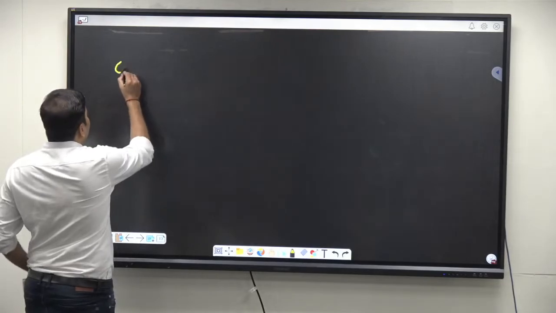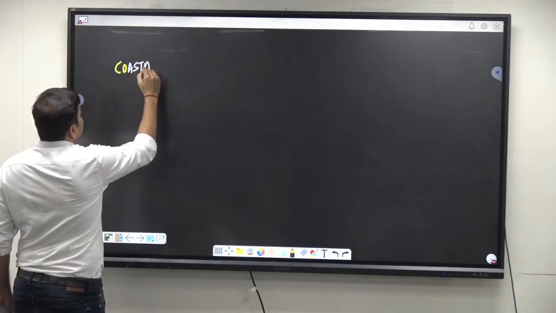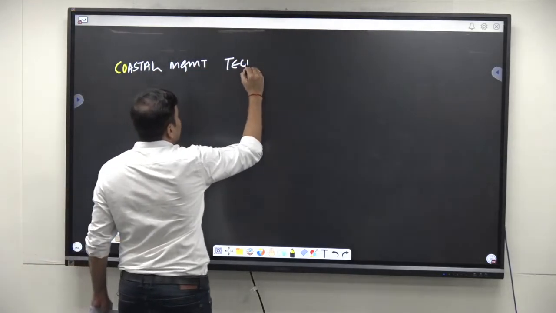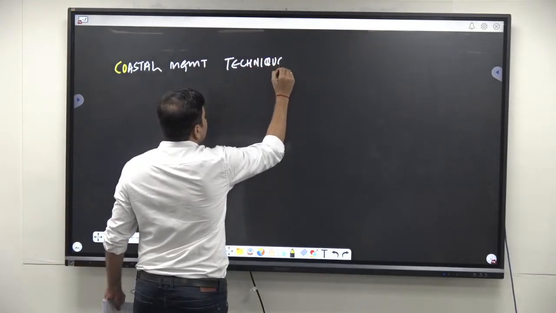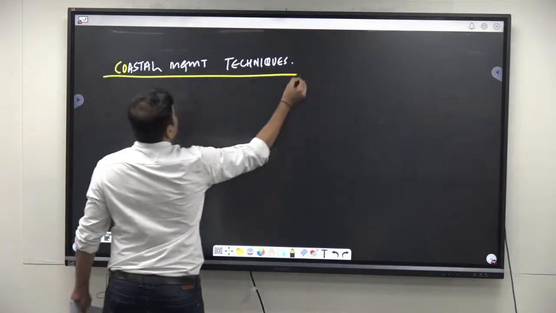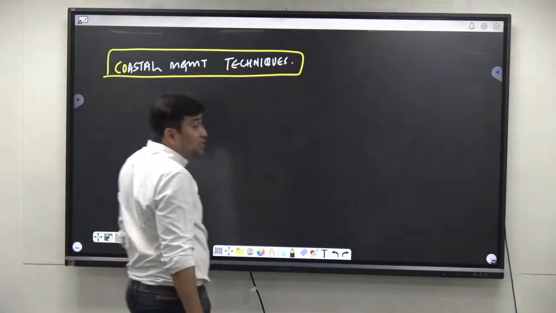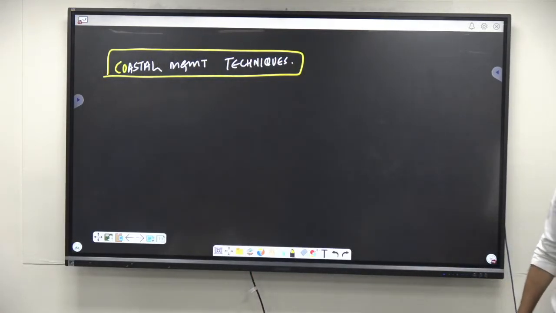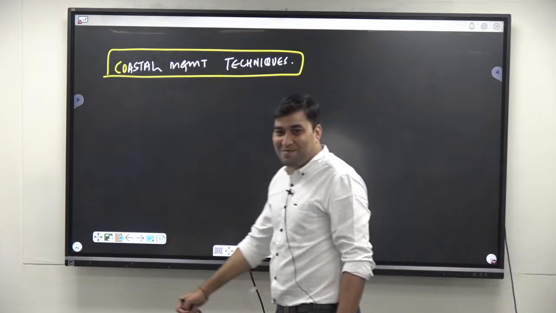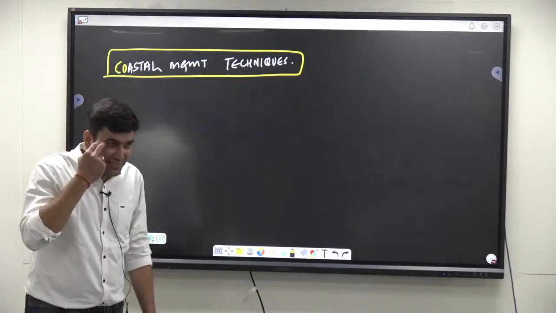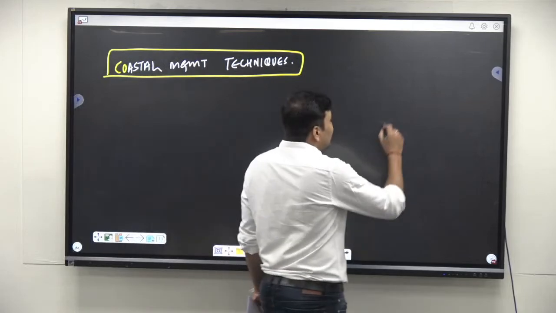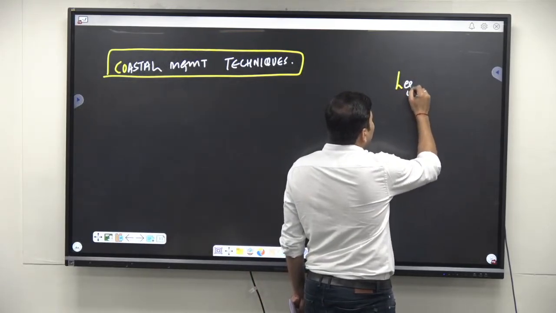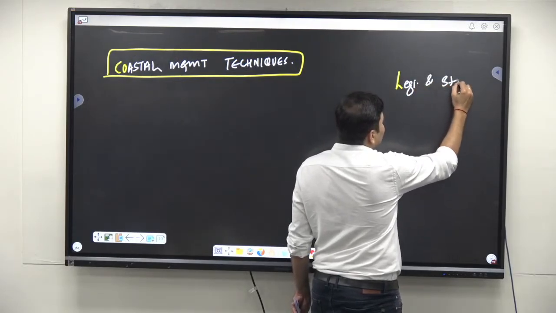In this context, we have to find the coastal management techniques. So the question is asking us about coastal management techniques. Only afforestation will not work here, right? You have to go beyond that. Here, yes, definitely I would first write it here. There are certain legislative and statutory measures also. Under techniques, legislative and statutory measures.